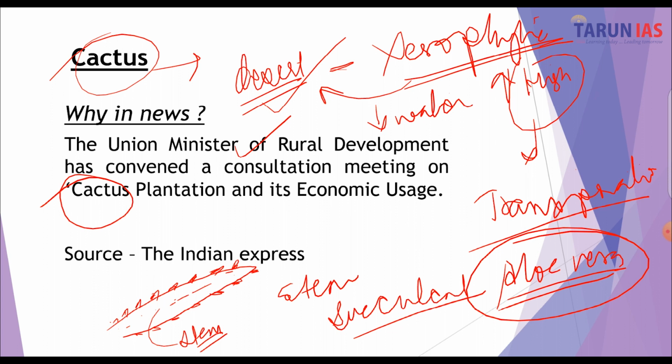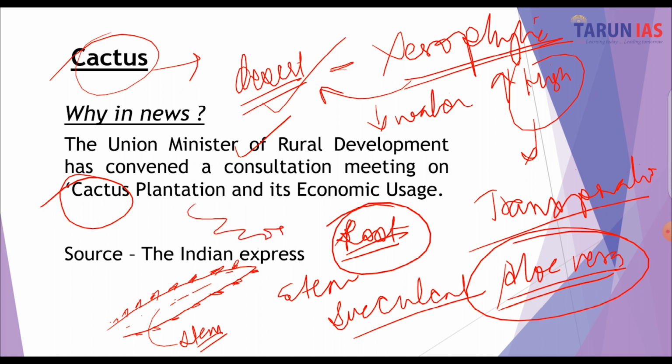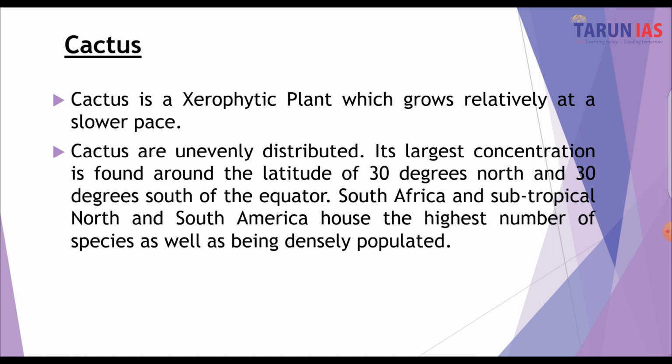The next point is the root. The desert plants have an extensive root system so as to penetrate deep into the ground in order to search for water. Right, so these are some of the specific features of the cactus plants. Now let us look at the cactus.